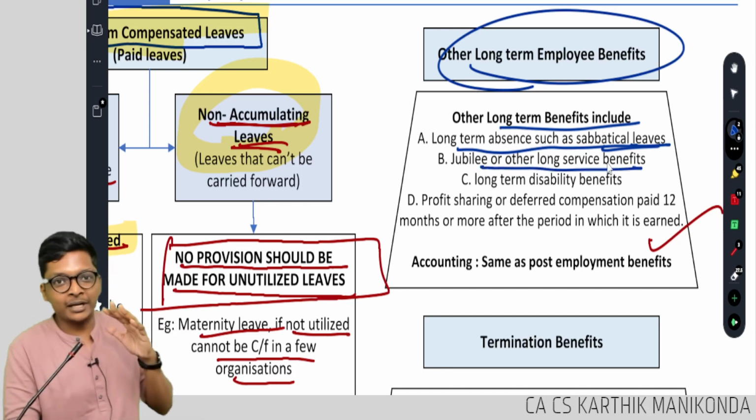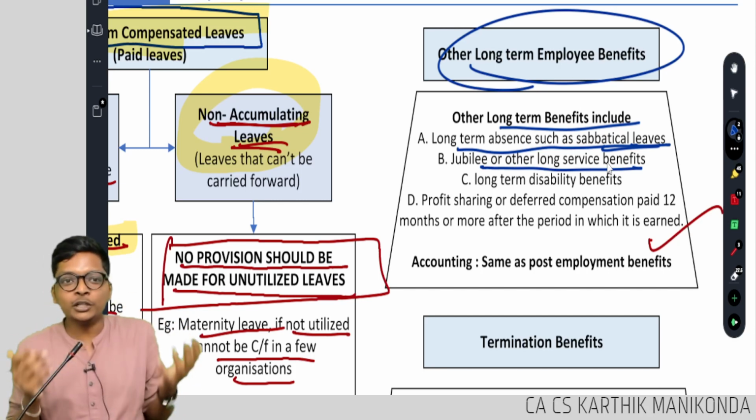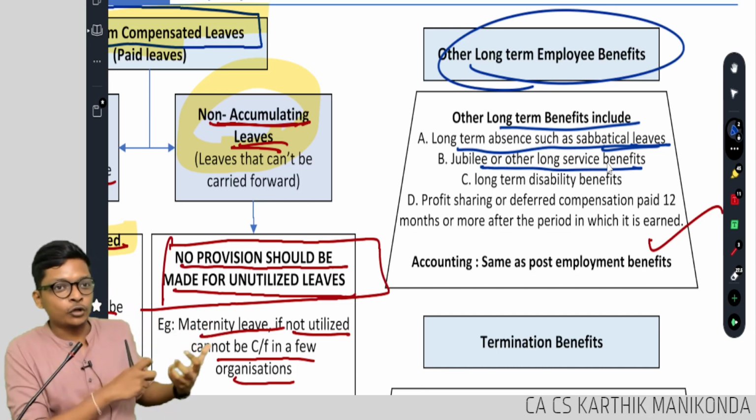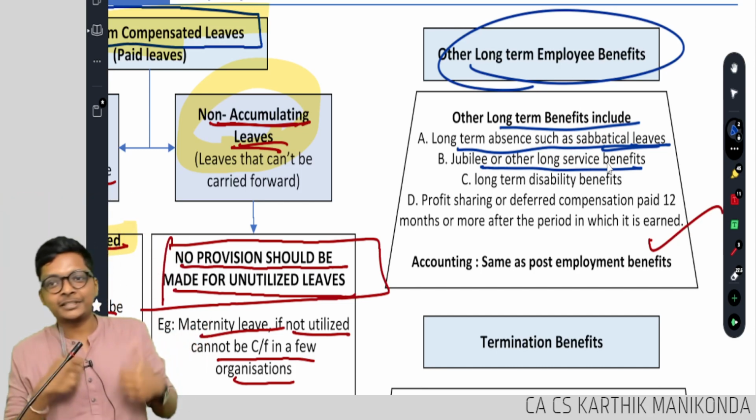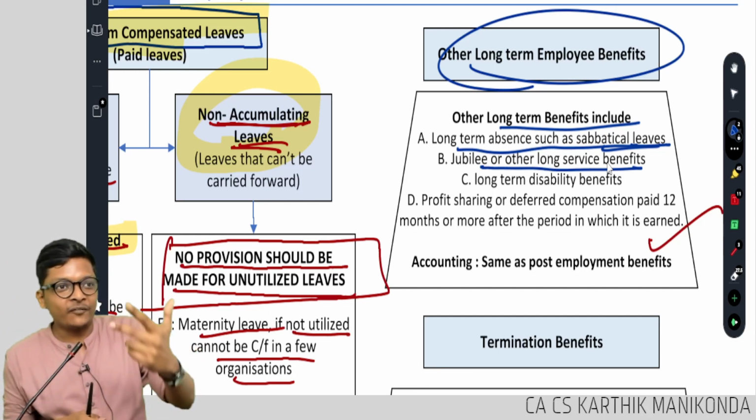I told you, if you are in a company for 10 years, 25 years, silver jubilee celebration, golden jubilee celebration, you dedicated your life to the company. Come here, take a photo, take this shawl. Thank you so much. For that, you know it's going to happen, but it's happening after 12 months.